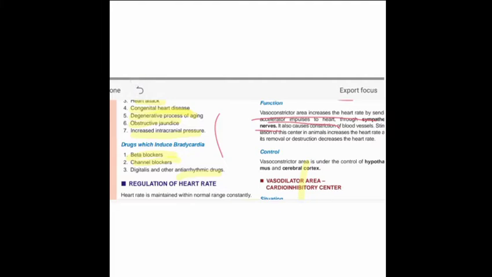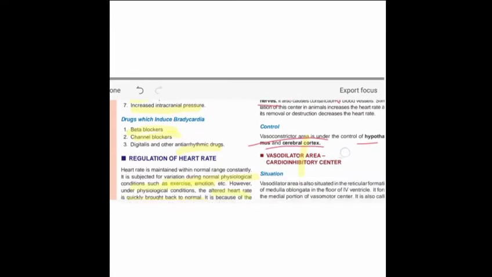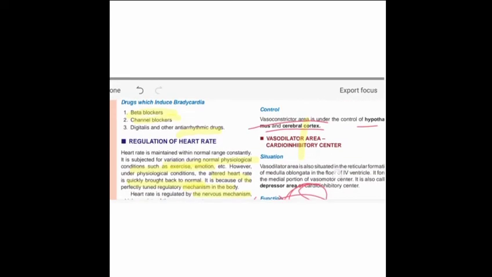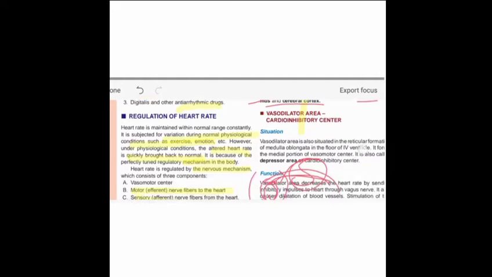We discussed about the vasomotor center. So what is the area which controls the vasoconstrictor area? That is our hypothalamus and the cerebral cortex, because it contains the sympathetic nerves. So mainly the areas which control this center are our hypothalamus and the cerebral cortex.